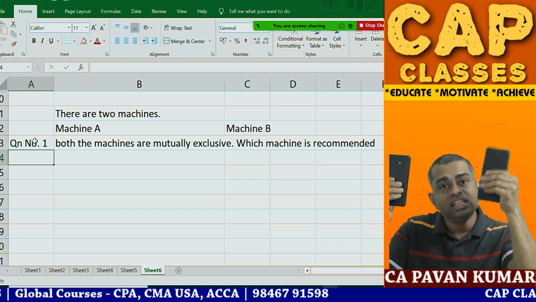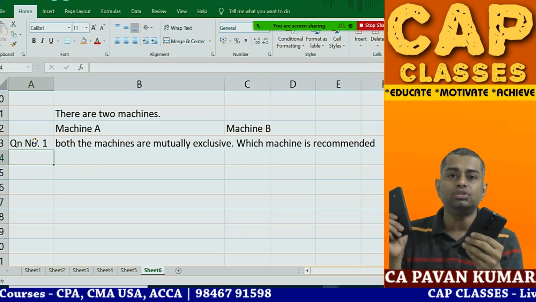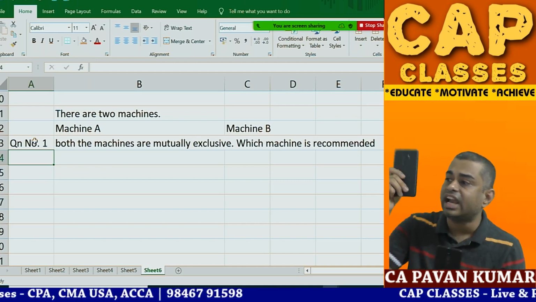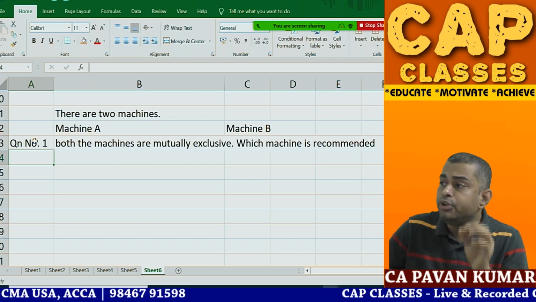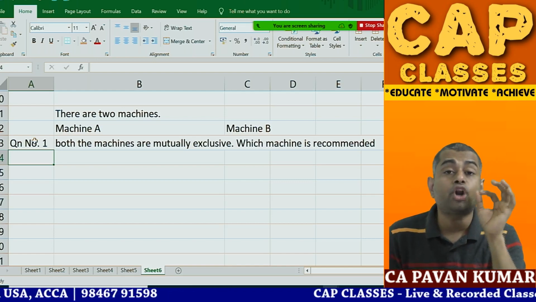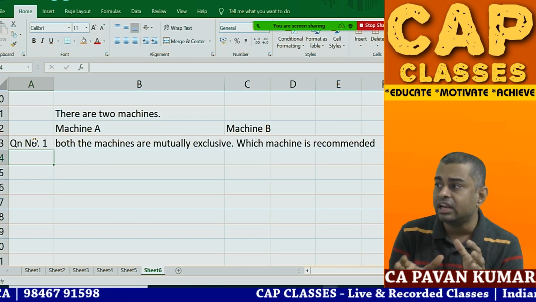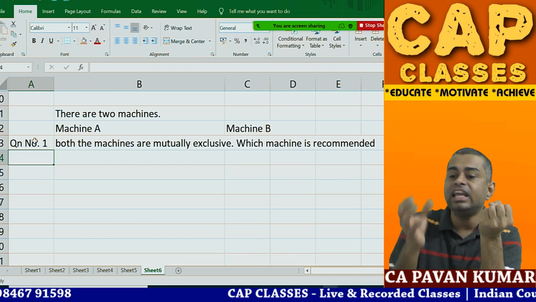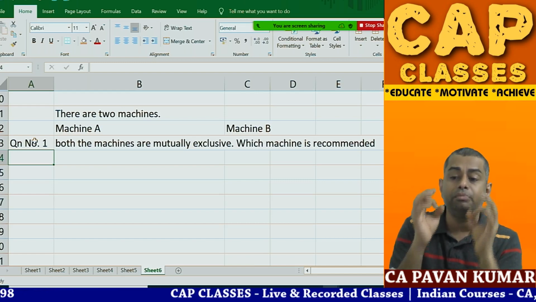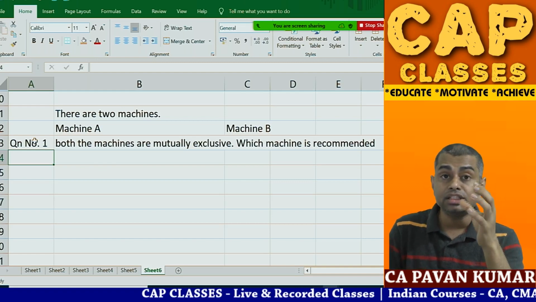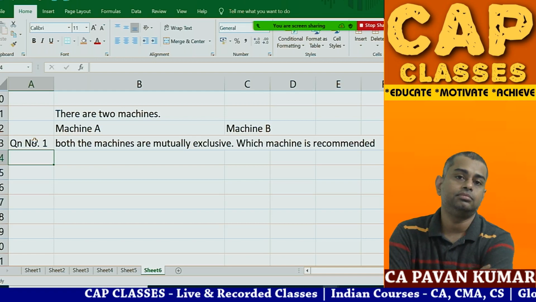So should I buy this phone or should I buy this phone? And my budget is, say for example, 20,000. If I spend 20,000 for this, I cannot buy this. So mutually exclusive projects mean, if I buy this, I cannot buy this. That means the acceptance of one project will result in rejection of another project.